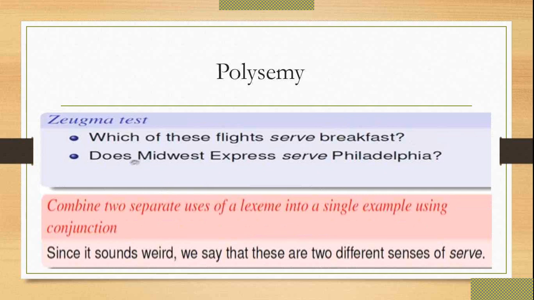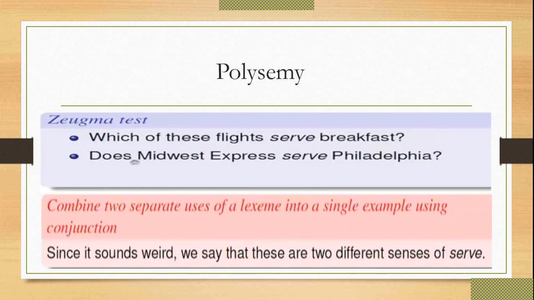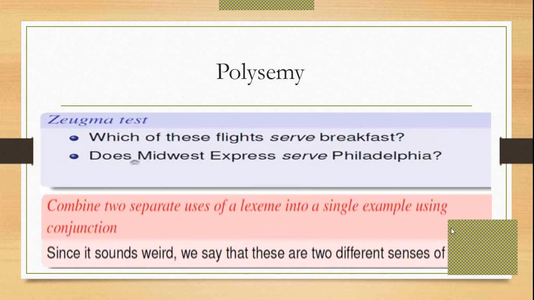Okay, so you have to find out whether the two sentences are related to each other or not, or whether they are weird. So there is one test called the zeugma test. Using the zeugma test, you can find out the similarity between the two sentences. Okay, so this is all about polysemy. In the next lecture, we will see the next topic, that is synonymy.